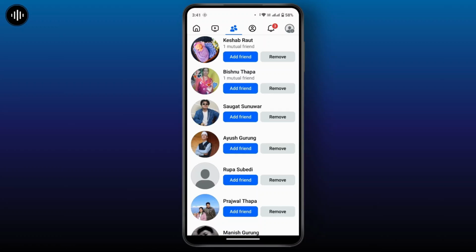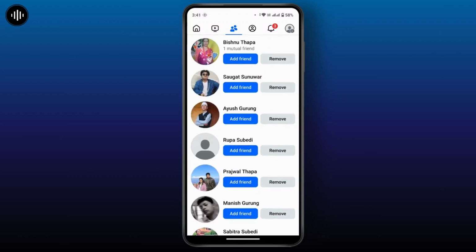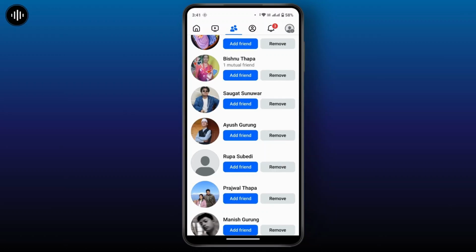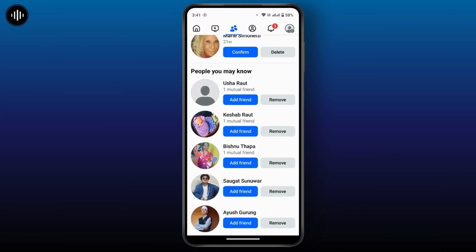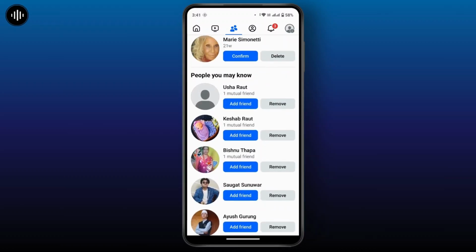So these are some of the approaches that Facebook uses to get the names on the suggestions of people you may know. And here you can manage and limit how your data is used to suggest people. While you cannot completely turn off these suggestions, you can adjust your privacy settings to limit some of the sources of these recommendations.